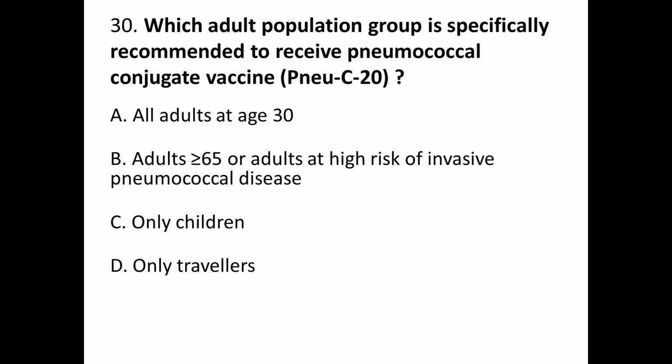Question number 30. Which adult population group is specifically recommended to receive pneumococcal conjugate vaccine, PneumoC20? A. All adults at age 30. B. Adults 65 or older, adults at high risk of invasive pneumococcal disease. C. Only children, and D. only travelers. Correct answer is B.